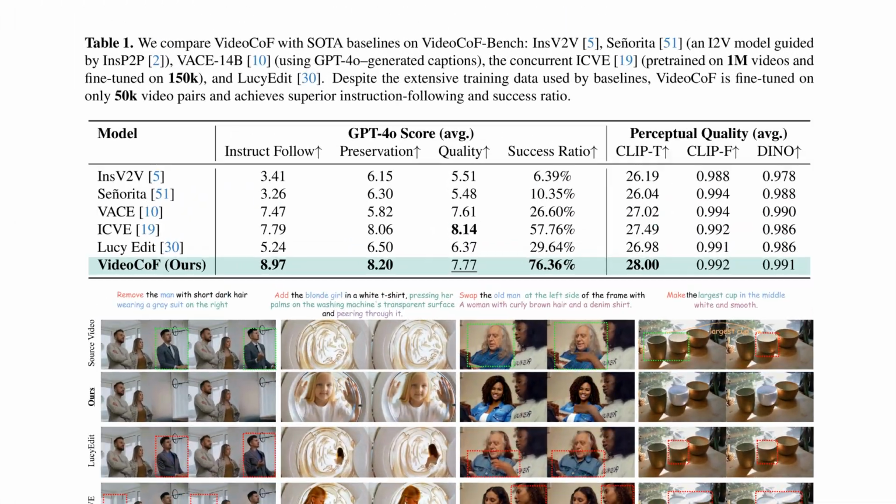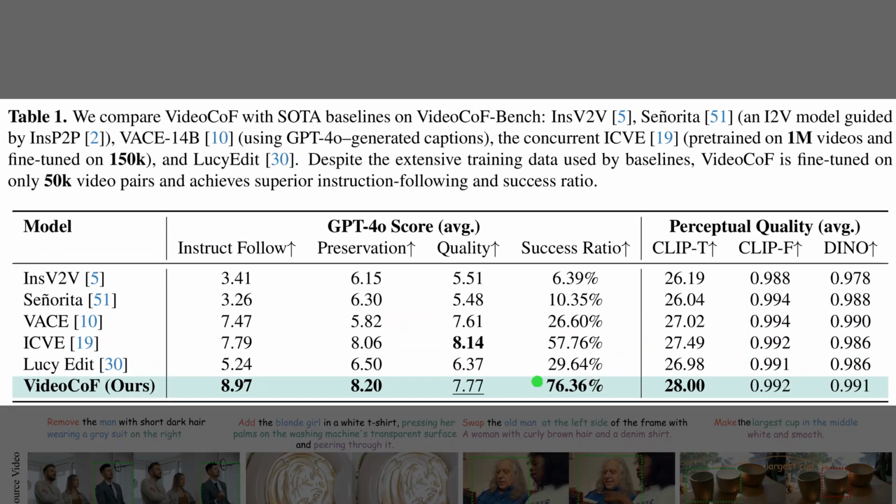Table 1 sums up how well different video editing models actually follow instructions and preserve video quality. The key message is that VideoCoF scores highest on instruction following and success ratio, so it makes the edits people ask for more reliably. The middle columns report average scores from GPT-4o, judging faithfulness and visual quality. The right columns list perceptual metrics like CLIP-T and DINO, which show that VideoCoF keeps both alignment and structure very strong despite using far less training data.